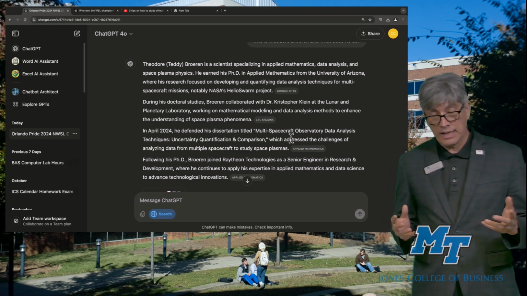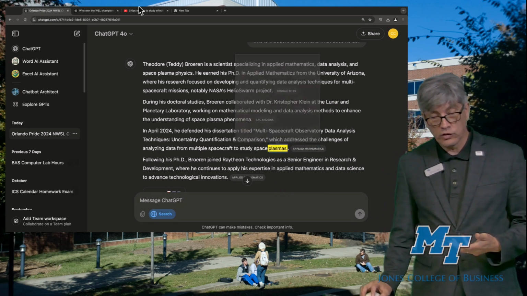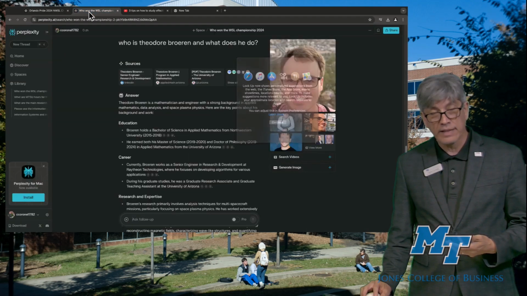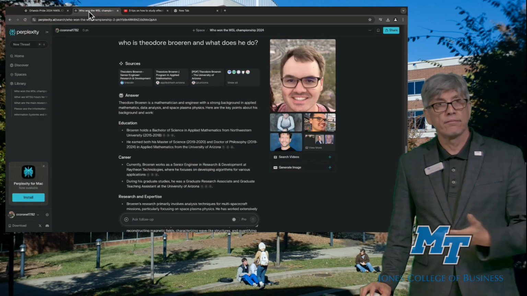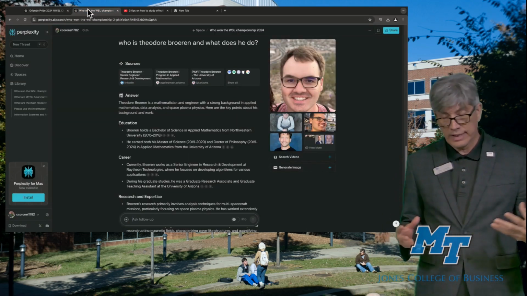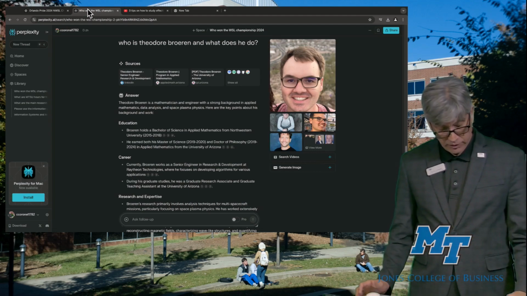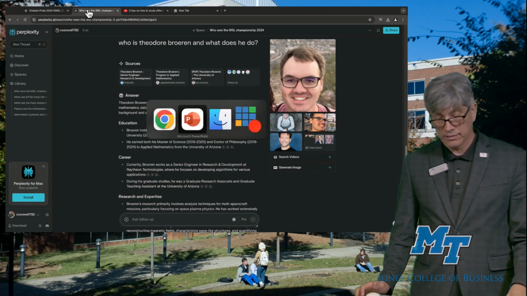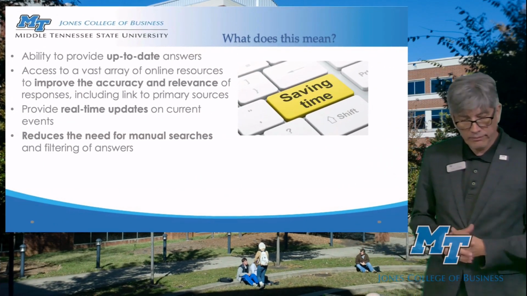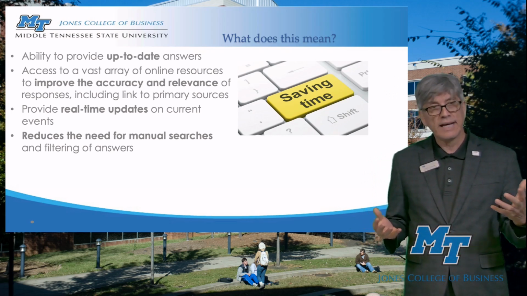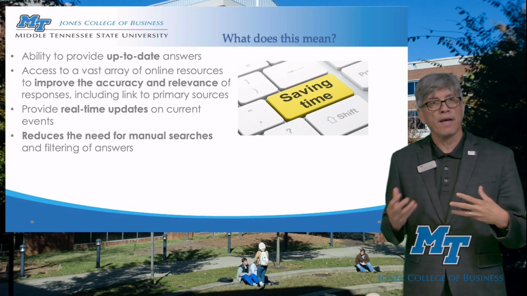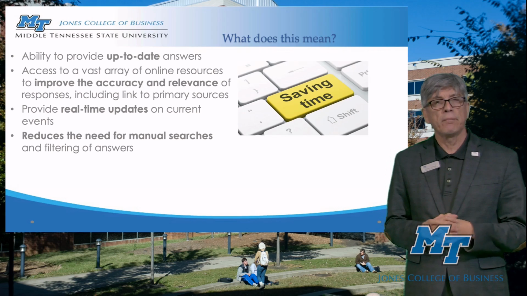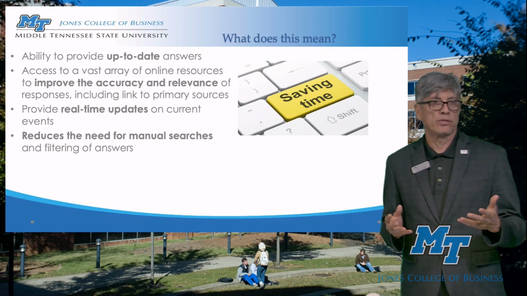So now you get an idea how these two generative AI technologies work live, how they organize and access the information. So the question is next, what does this mean? First, these generative AI tools can now generate and provide up-to-date answers to questions.